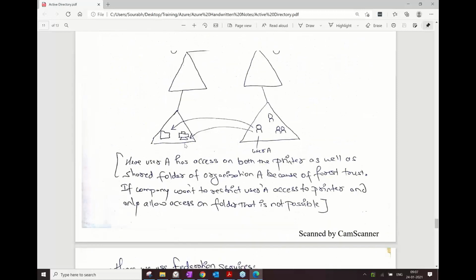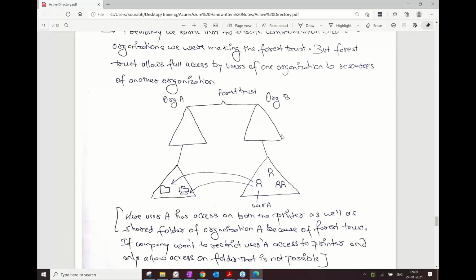If you have a forest level trust between two organizations, let's say Microsoft and your organization, then you get access to all the Microsoft services. Microsoft has, let's say, 500 services, out of which they wanted you to be only able to access Office 365. But not only did you get access to Office 365, you got access to their entire catalog of services. Why? Because you created a forest level trust.